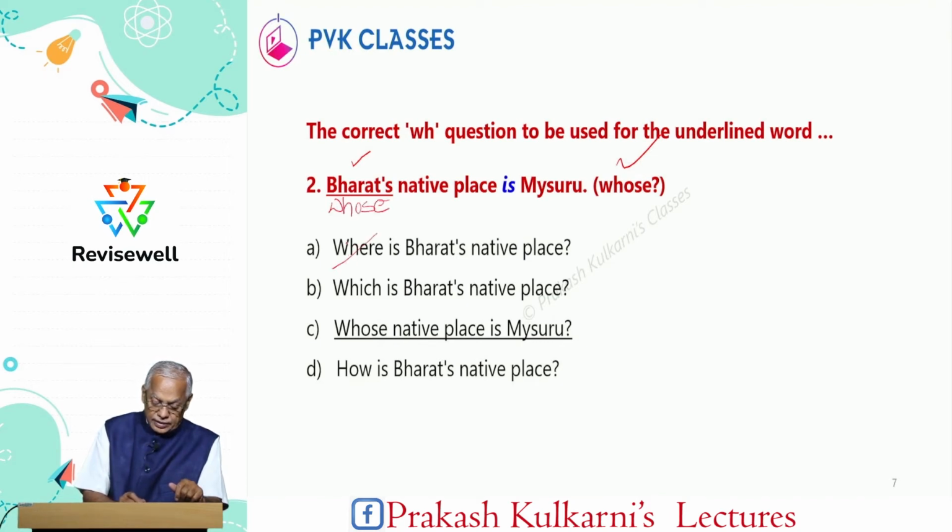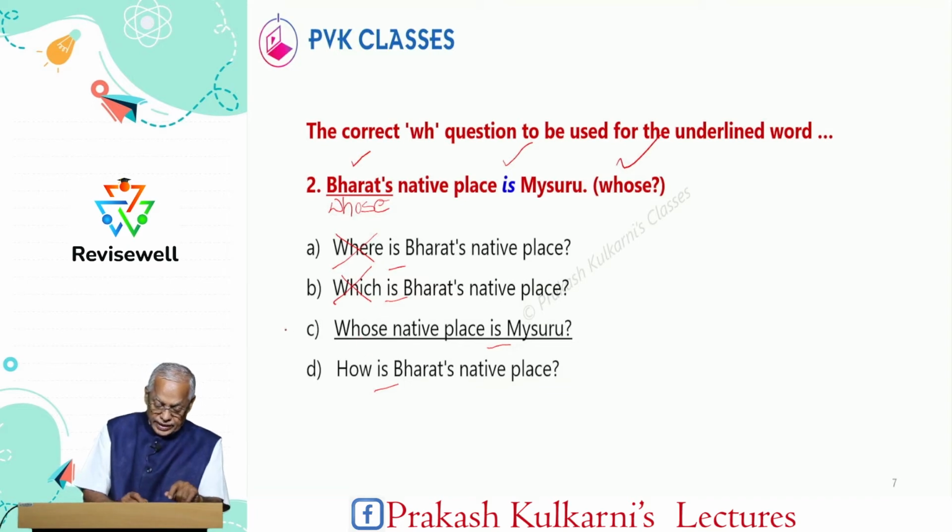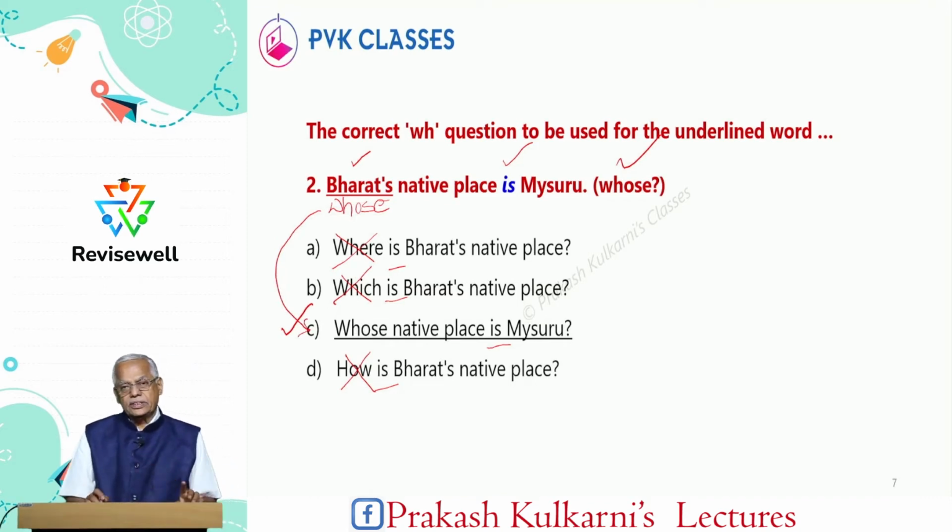First one is where, therefore, it is not. And please remember, is a be verb. Is there. In all the sentences, be is there. But second one is which it is there. This is not the correct option. Whose native place is Mysore is correct. Whereas it is how. So, you get the answer to whose. So, C is the correct answer.